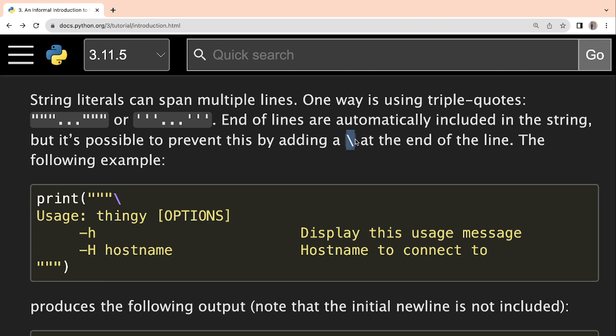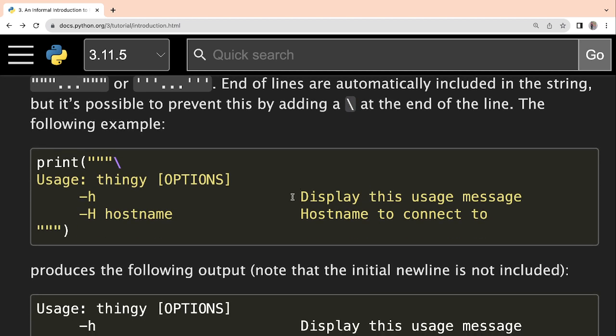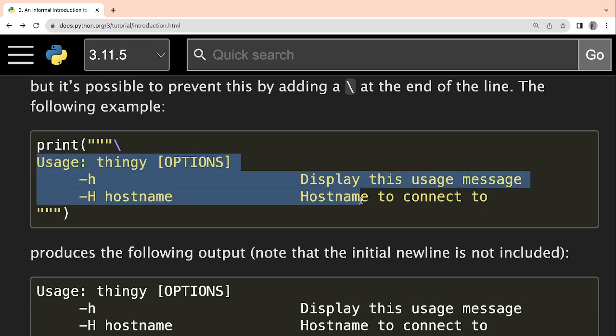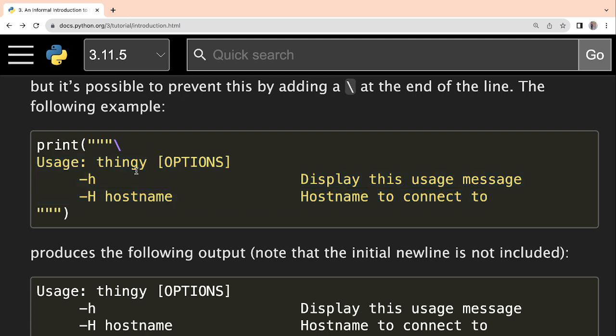Now, end of lines are automatically included in the string, but it's possible to prevent this by adding a slash. Here it means, you see this example. It is trying to print this entire string, everything, like a string. It has written the string from the next line, usage. After that, whatever things are written here, also spaces are there, then after that again. So overall you see the string is spanning 3 lines here. Total 3 lines are there.